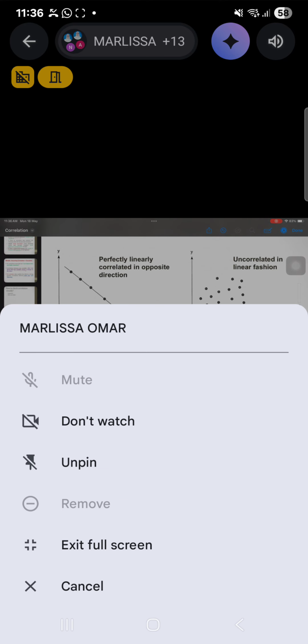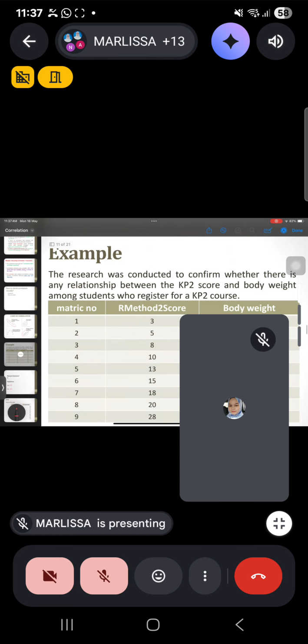So this is the scatter plot that I mentioned before. You can see here the case of perfectly correlated data, which you won't be able to see in real data. Usually you will get something like this, where there is no straight line, but there is a pattern. You can see the pattern there.